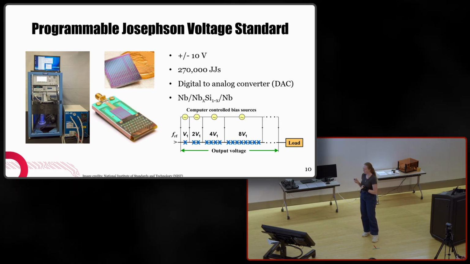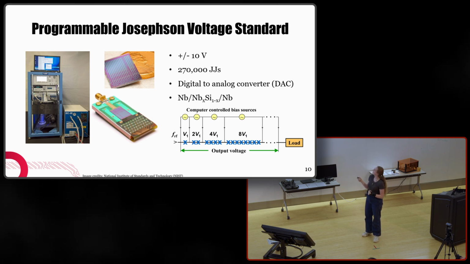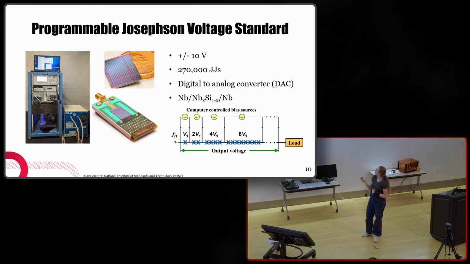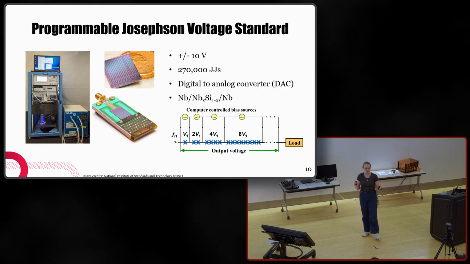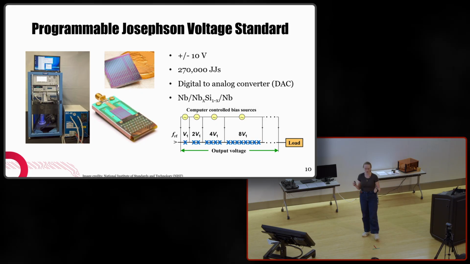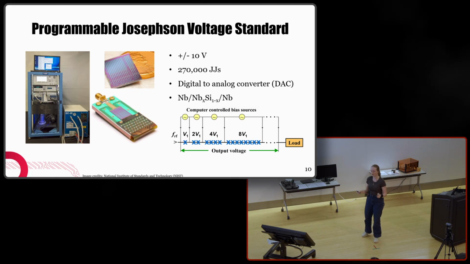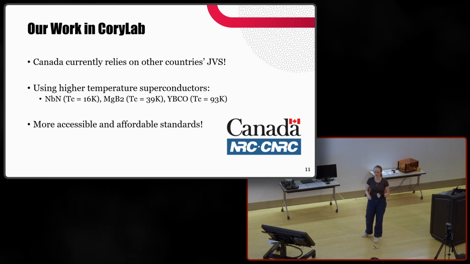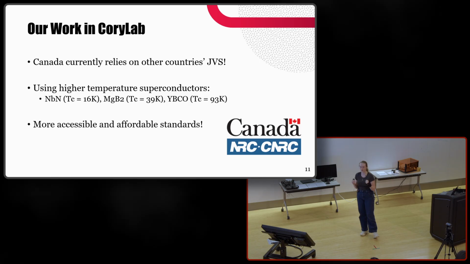And with it, we're able to produce a variety of voltages. So it essentially acts as a digital to analog converter, where there's voltage taps at different numbers of junctions to have different bits of resolution. And you can create multiple waveforms or different quantities of voltages that are all traceable to fundamental constants of the universe. And here at the University of Waterloo in Corey Lab, we're working on the next generation of voltage standards,